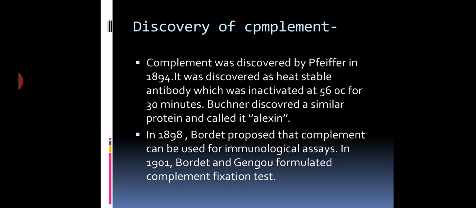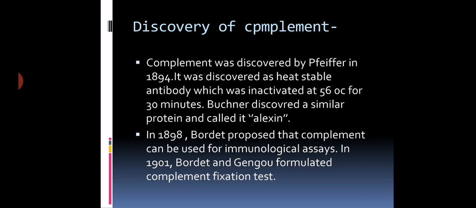After Bordet, another scientist, Gengou, made his contribution. In 1901, Bordet and Gengou jointly formulated the complement fixation test.